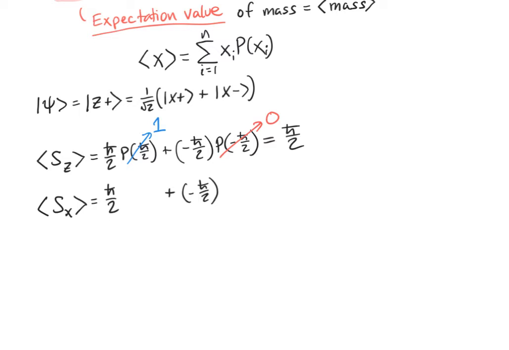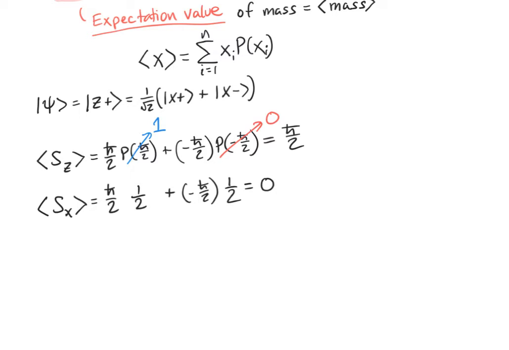And so we're going to multiply those by the corresponding probabilities of getting those values of spin for this particular state. In this case, a measurement of plus h bar over 2 in the x direction and minus h bar over 2 have probability amplitudes of 1 over square root of 2. So they have probabilities of the magnitude of that squared, which gives us 1/2. And so we multiply plus h bar over 2 by 1/2, and we multiply minus h bar over 2 by 1/2, and we get a result of 0.